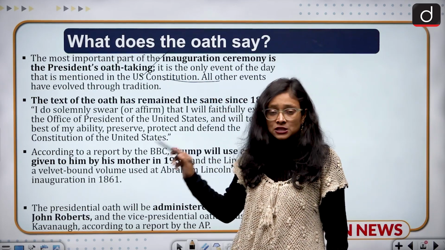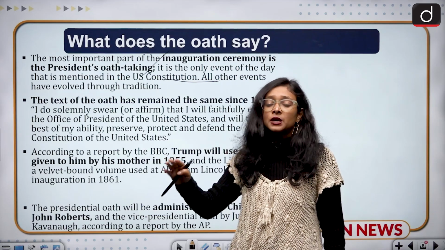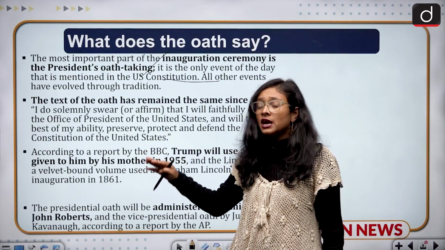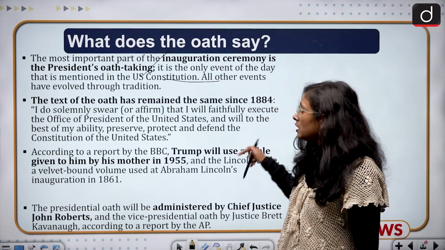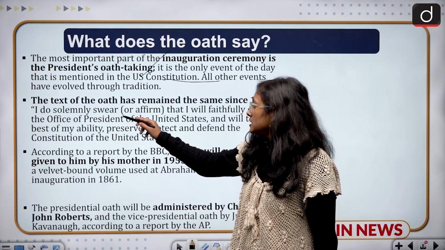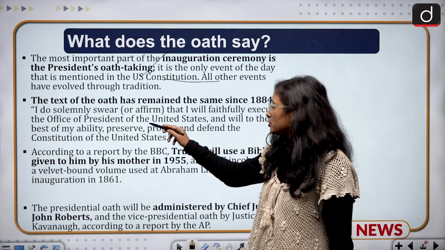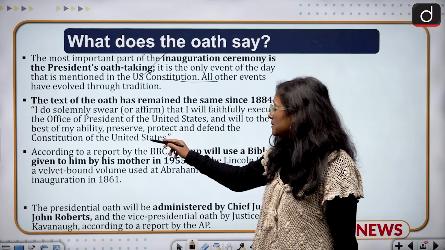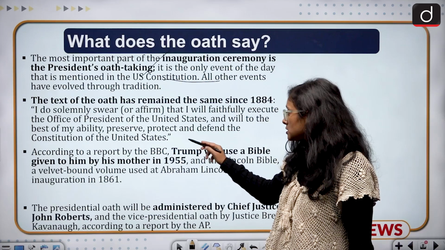And what is the text of the oath? In India we have two things, oath and affirmation. Similarly, we have two things in America also, swearing in and affirmation. This has been the same since 1884. So this is the text of the oath: I do solemnly swear or affirm that I will faithfully execute the office of the President of the United States and will to the best of my ability preserve, protect and defend the Constitution of the United States.